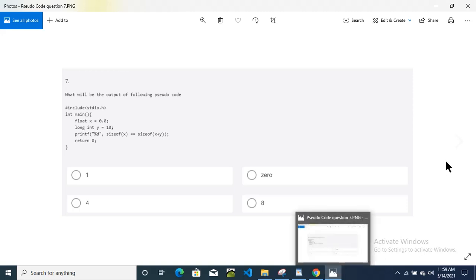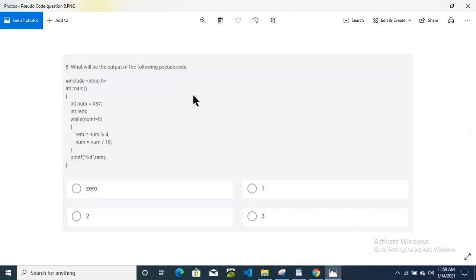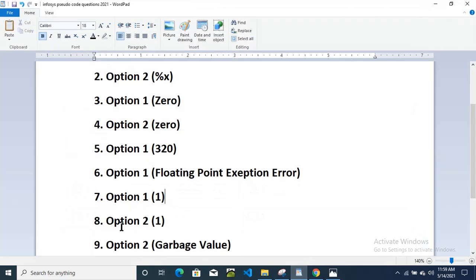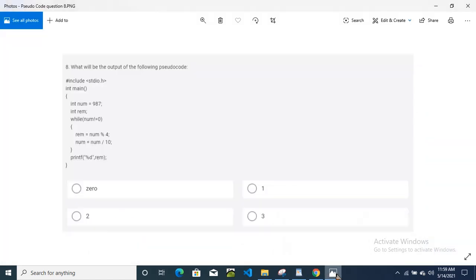Okay, so the next question is the 8th question. Again, what will be the output of the following pseudocode? The answer for the 8th question is option 2, that is 1. Option 2, that is 1. 1 is the answer and the option is 2.